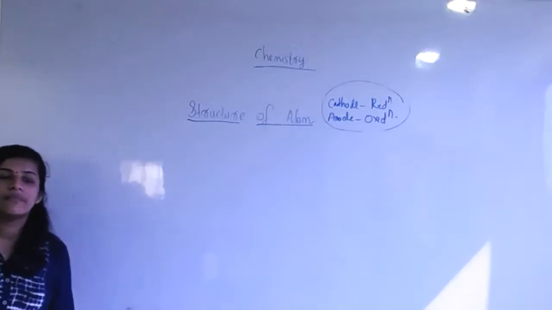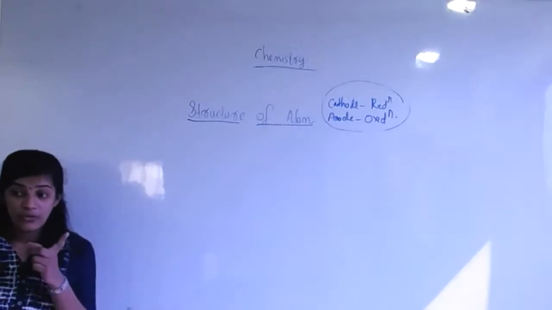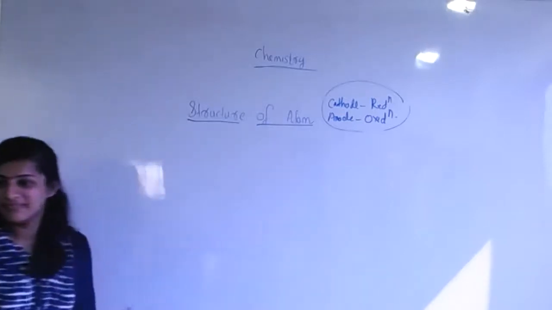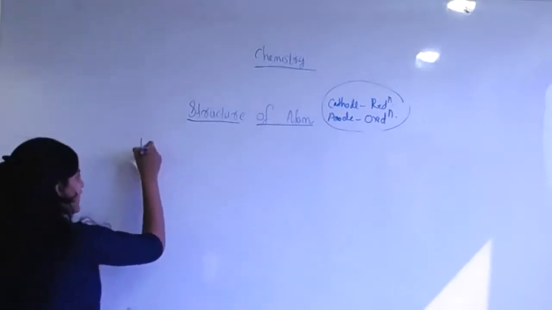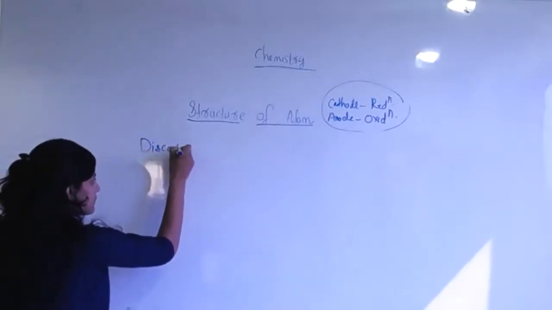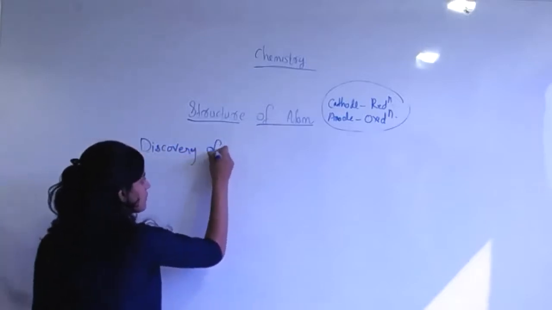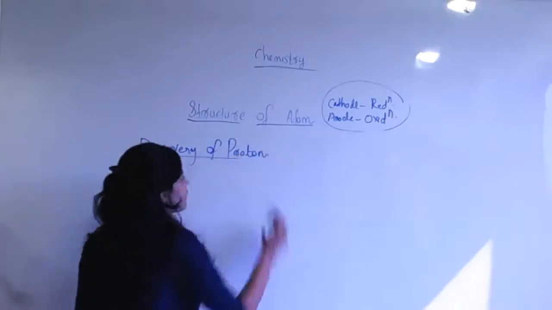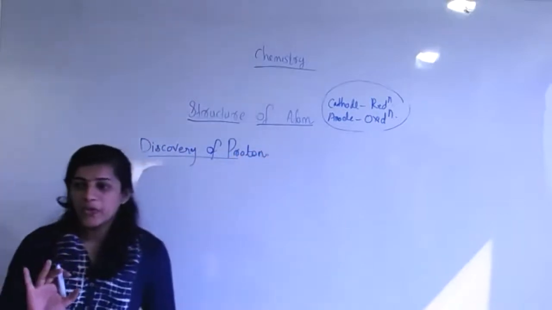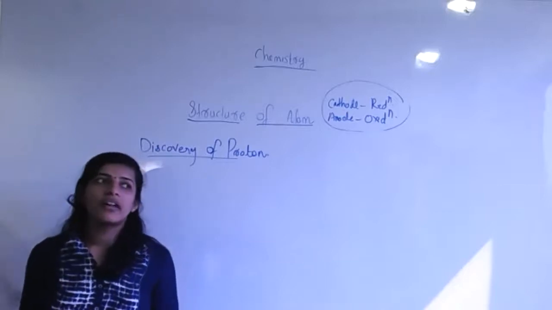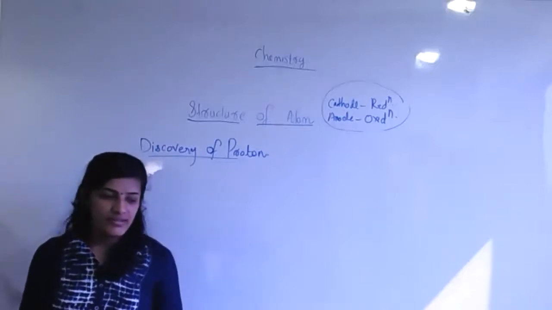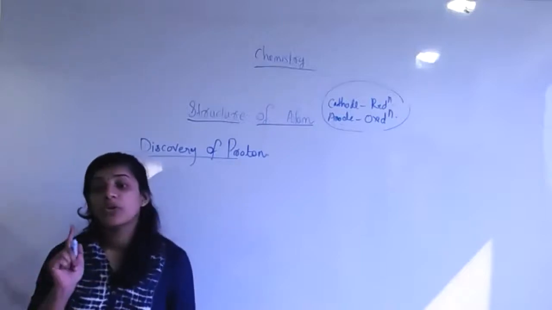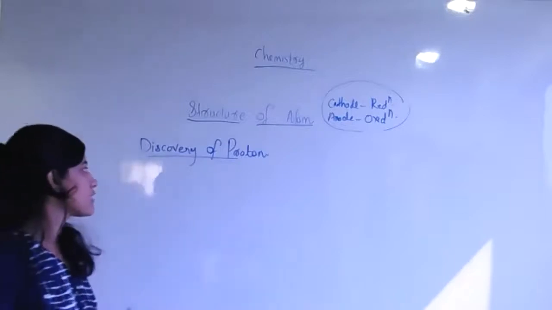So next, this much is only related to electron. Next, we can go through the discovery of, what do you want? Tell me. Discovery of proton. Correct. Now you have become intelligent. Ma'am, I know everything about the charge, structure, how it occurs, where it occurs. But before that, you want to know the history. That's why we are doing this.